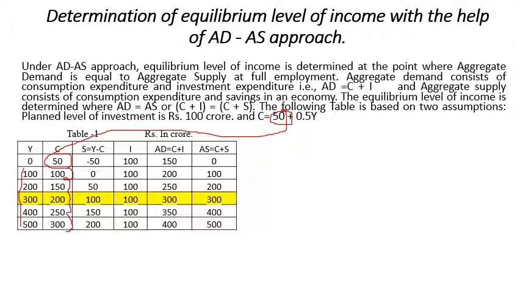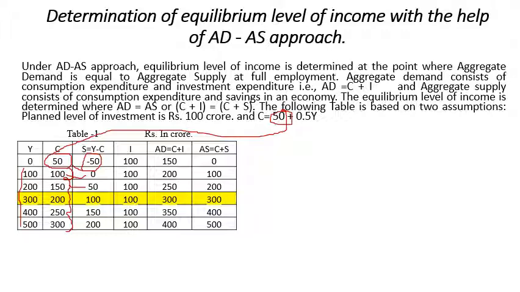Now savings, we know, is equal to Y minus C. So 0 minus 50, you get minus 50. Then 100 minus 100, you get 0. Then 200 minus 150, you get 50. And 100, 150, and so on.